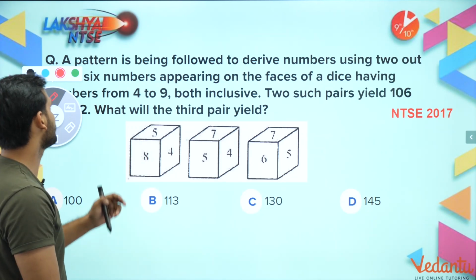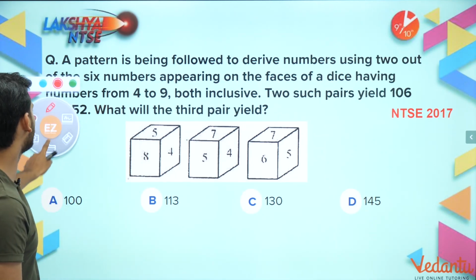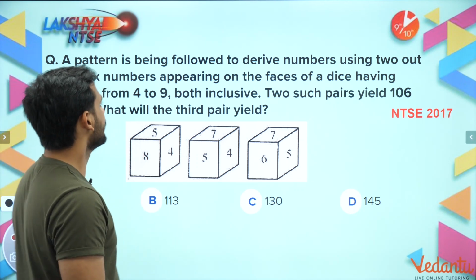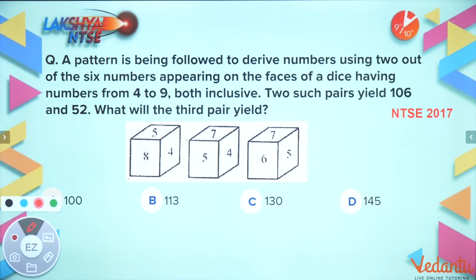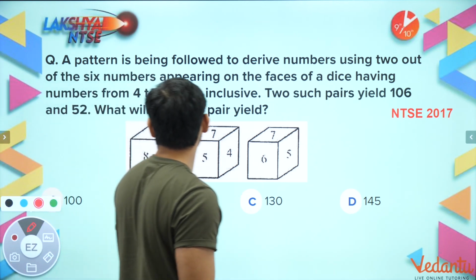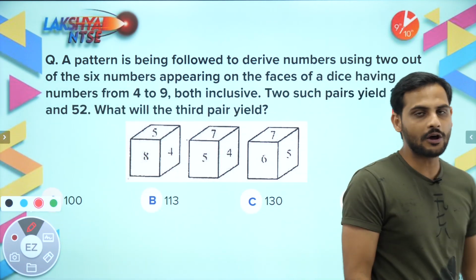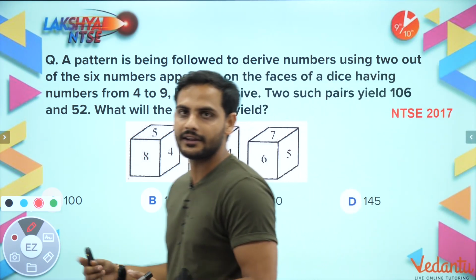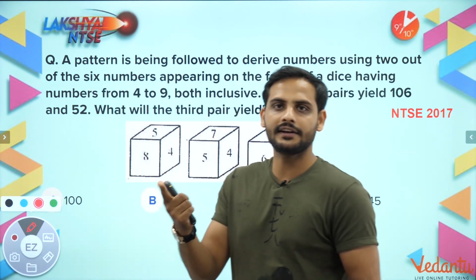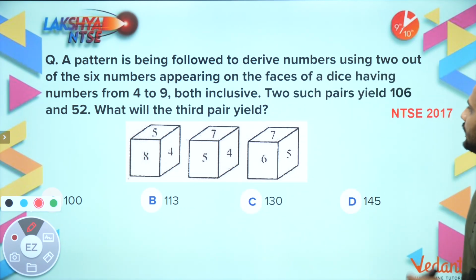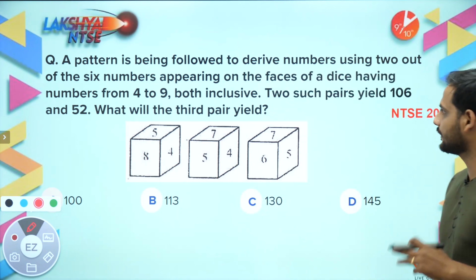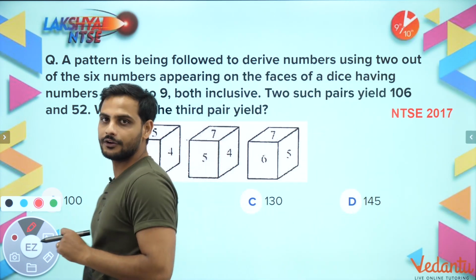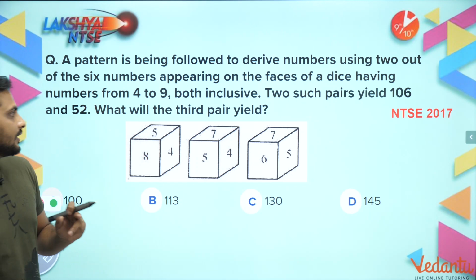The next question we have is, a pattern is being followed to derive numbers using 2 out of the 6 numbers appearing on the faces of a dice, having numbers from 4 to 9. So now the numbers are not the original dice, the numbers are 4 to 9. 4, 5, 6, 7, 8, 9. Total 6 numbers. Okay, both inclusive. So 6 numbers are there. 2 such pairs yield 106 and 52. What will be the third pair?